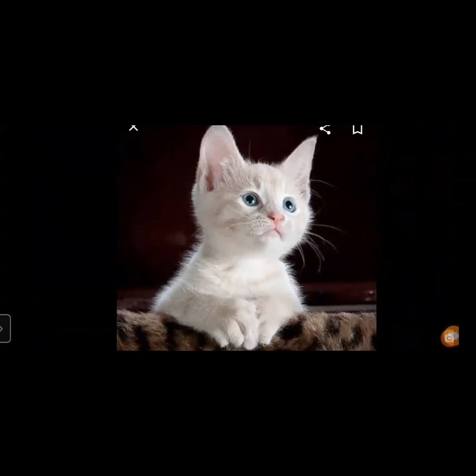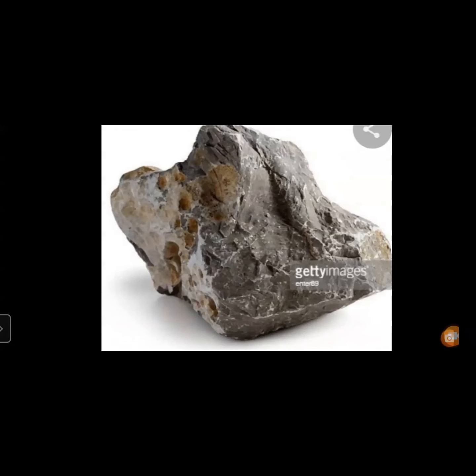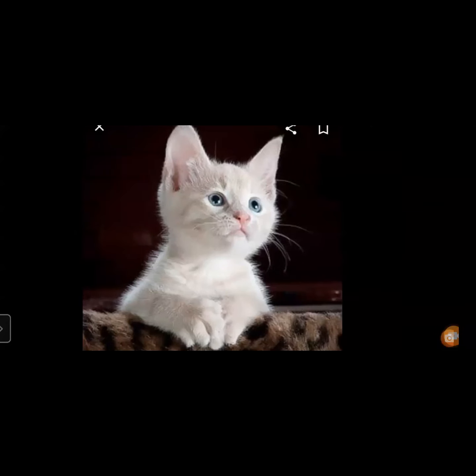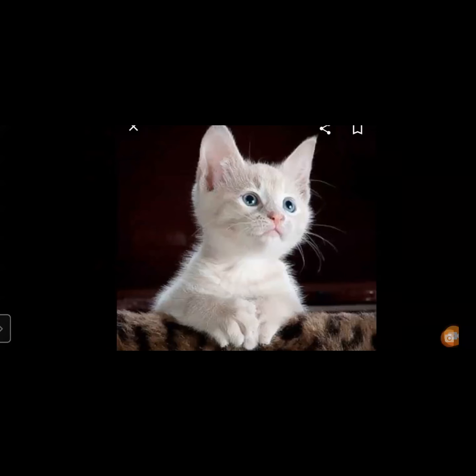Whereas if we pick up a stone and touch it, we feel it hard. So the quality of the fur, of the skin, is soft, right? Whereas the stone is hard, right?